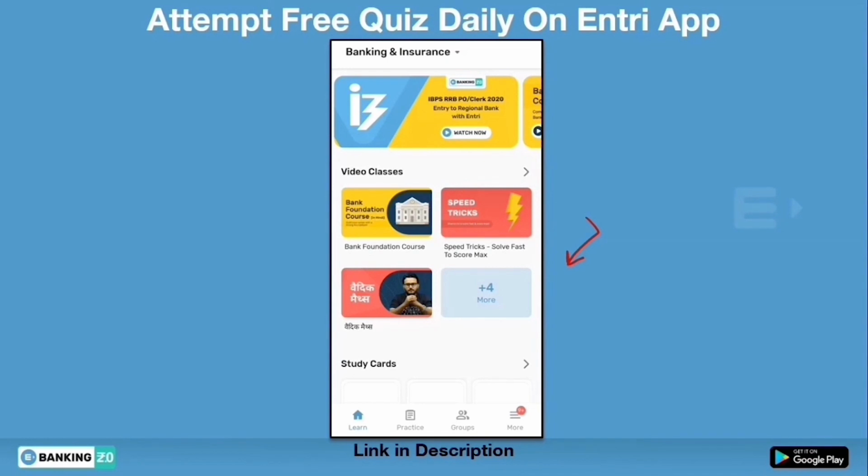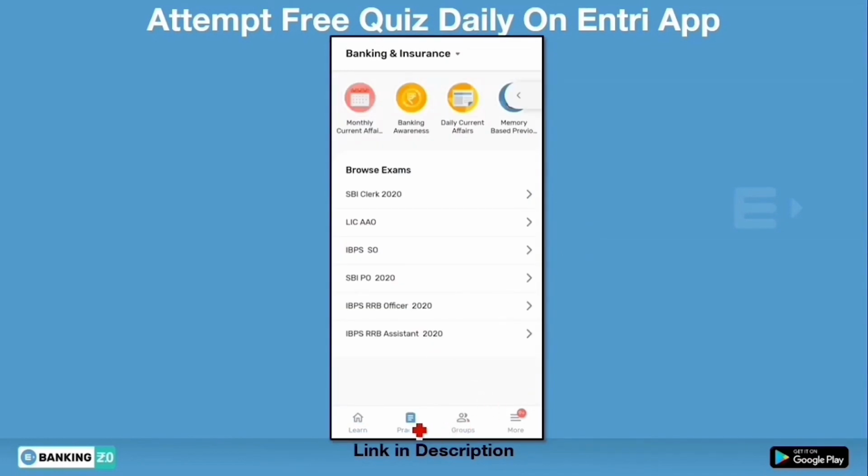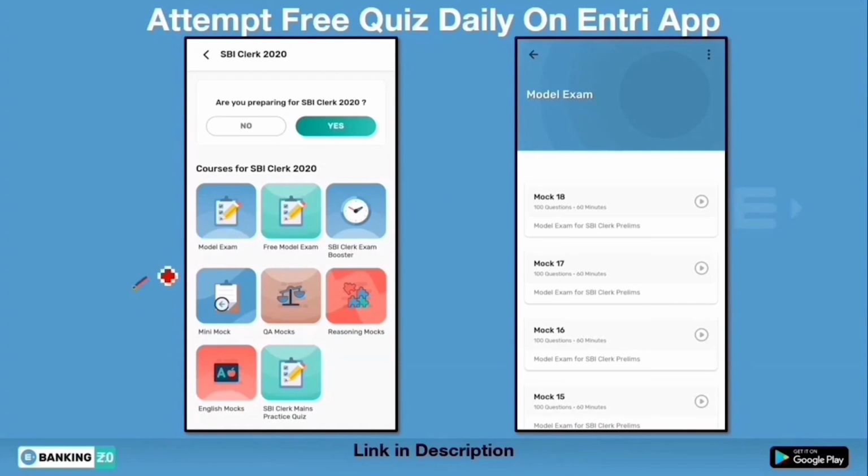If you want to practice, you have to go to the practice section, where you will get an interface like this. You can click on the exam which you are preparing for, and after clicking on it, you will get your free mock test. Let's suppose you have clicked on SBI Clerk 2020. After clicking it, you will see an interface like this. Our app will ask you, are you preparing for SBI Clerk 2020? Then simply click on yes.